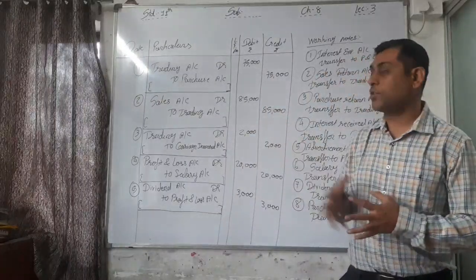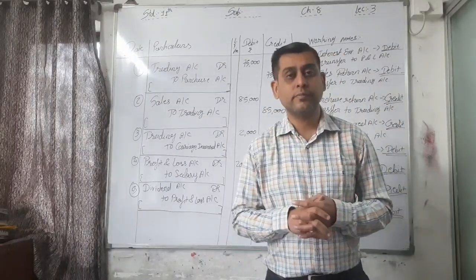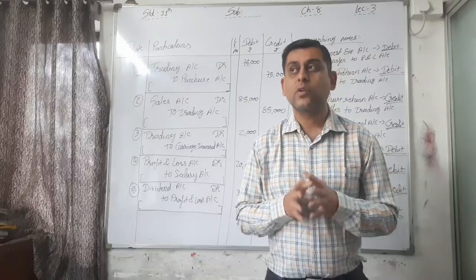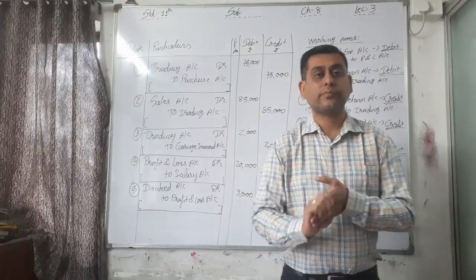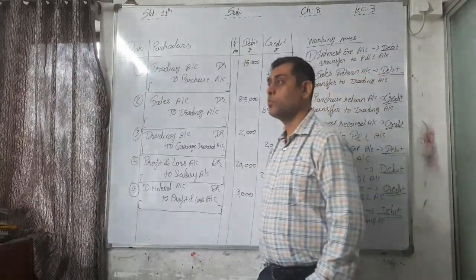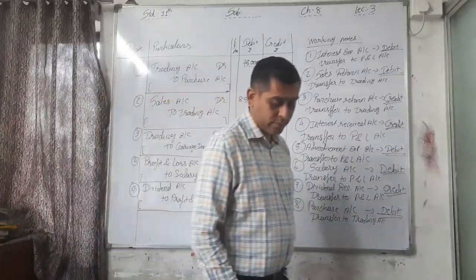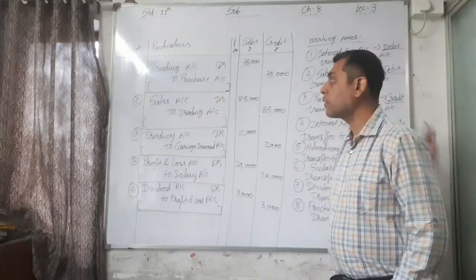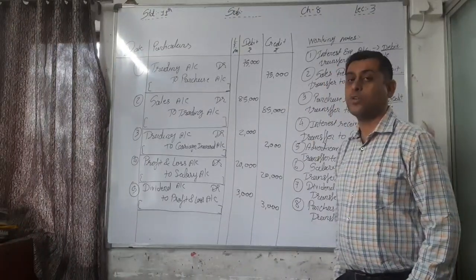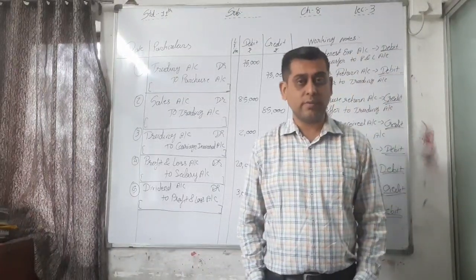So the 8th entry: trading account debit to purchase account. Trading account debit 5,000 to purchase account 5,000.